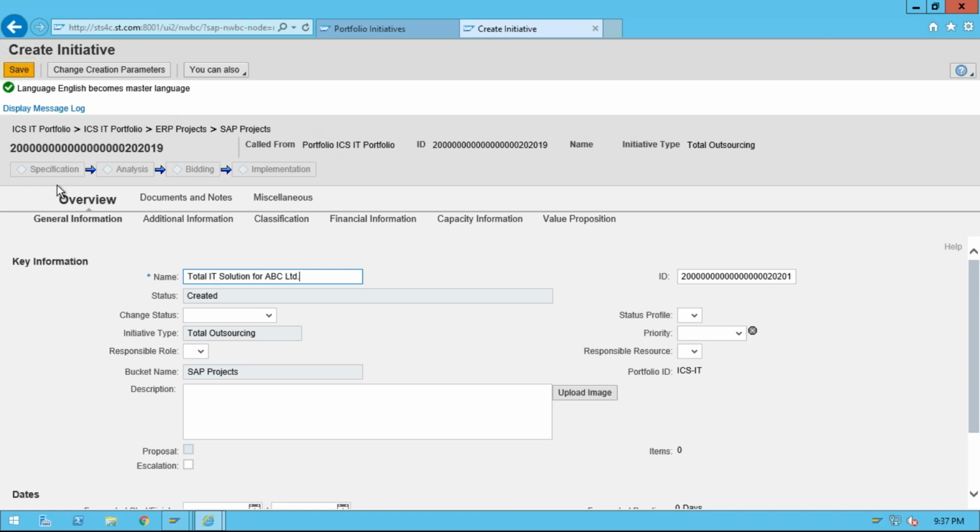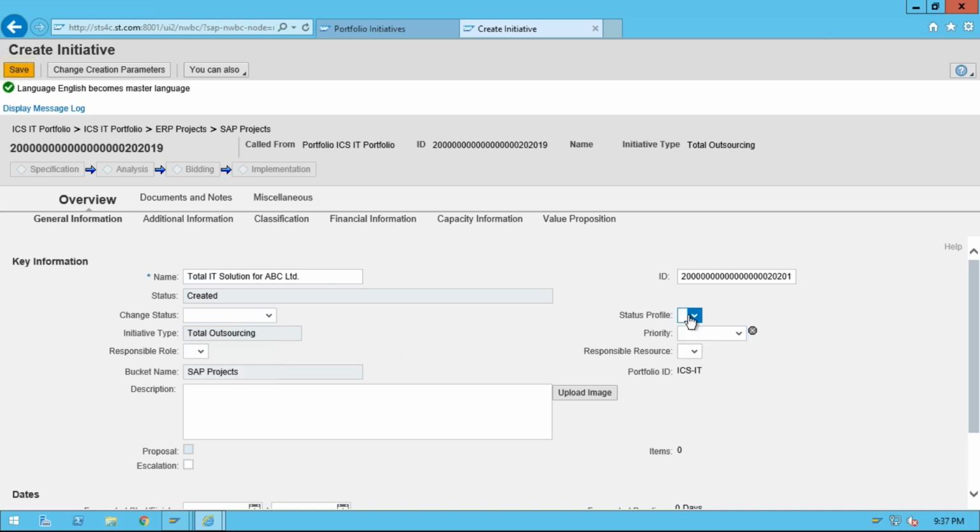As of now, it is not saved. So here it is showing me the decision points only: specification, analysis, bidding, and implementation. These are the four steps, the four stage gates here. Status, as of now, it is showing the created status. Status change: if you want to change the status, you can change it from here. But it's better to save it first.